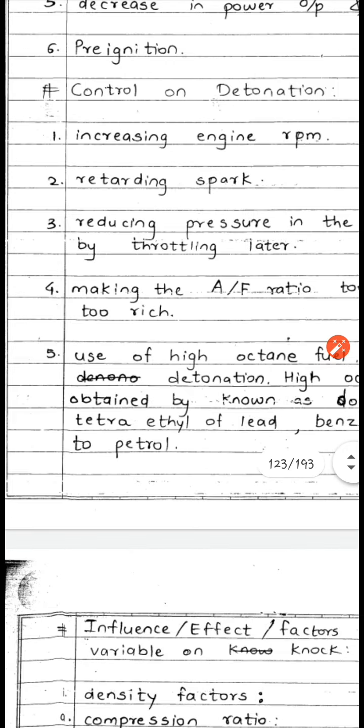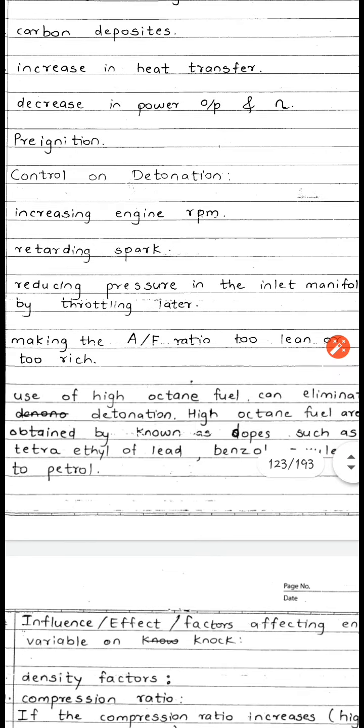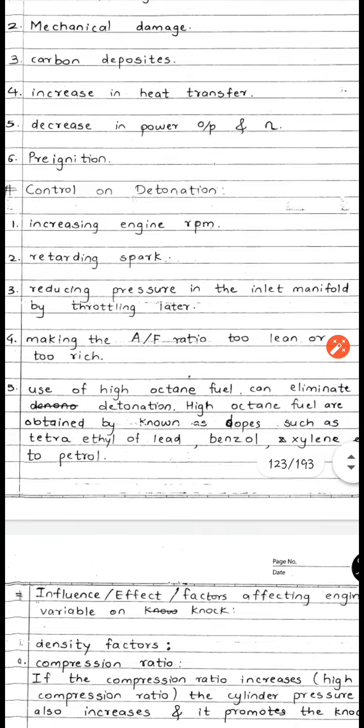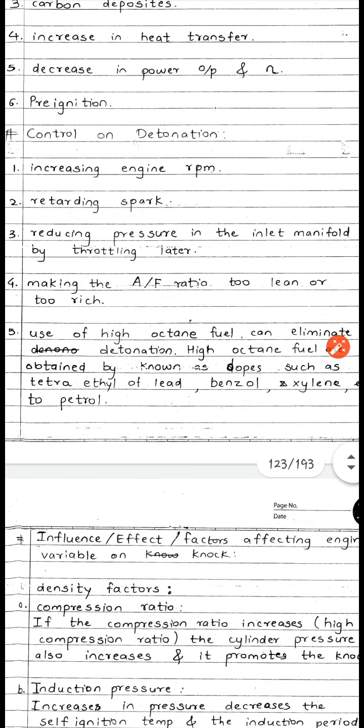Then we can reduce the pressure inside the engine cylinder or in the inlet manifold by throttling, which is related to the supply of air-fuel mixture inside the engine cylinder. And the fourth one, making the air-fuel ratio too lean or too rich. This is about the very important control of detonation.